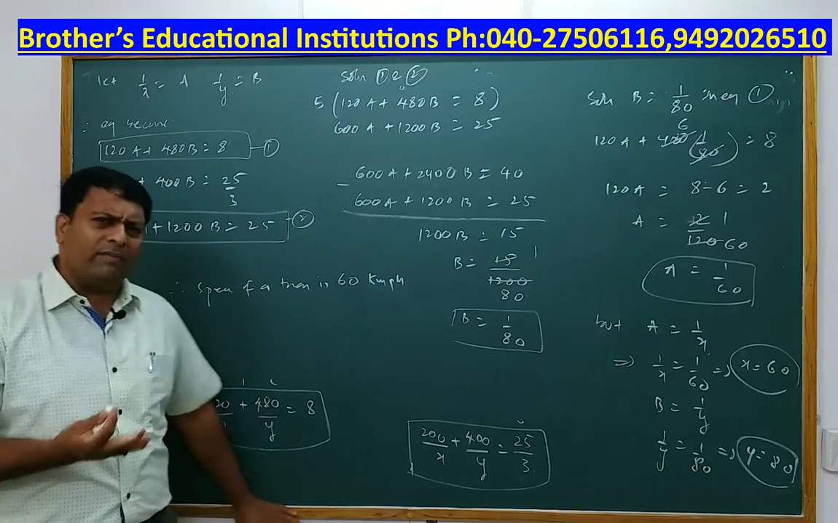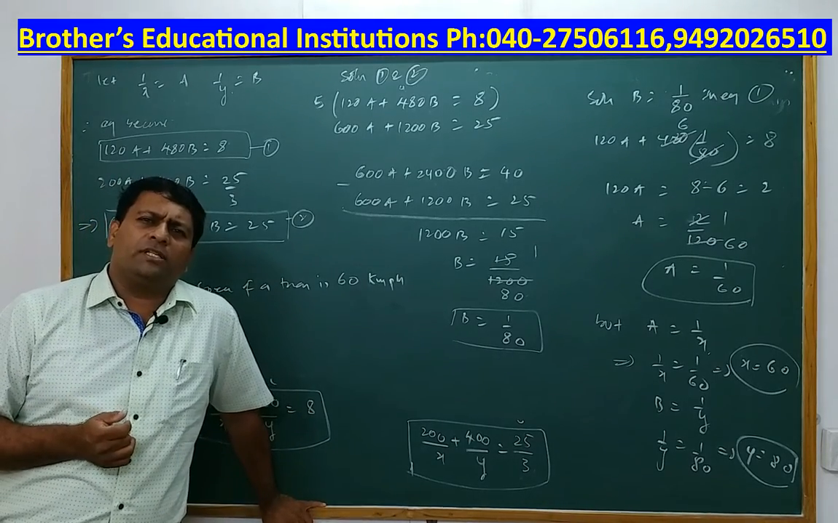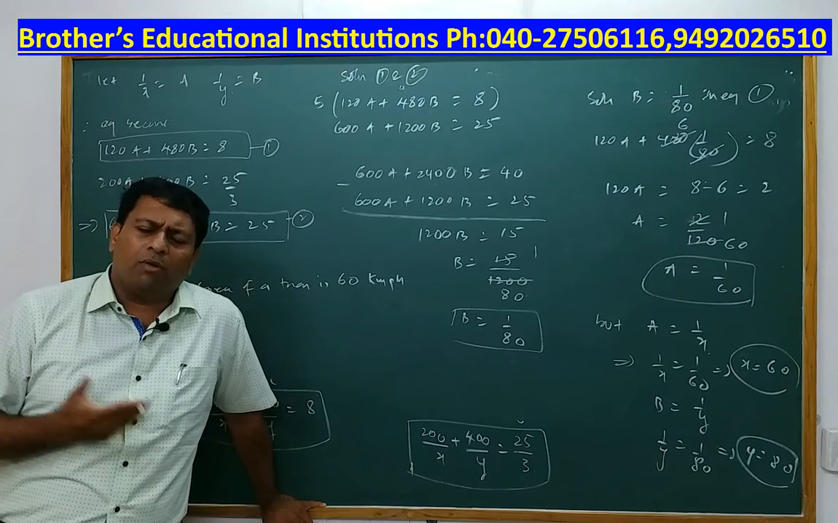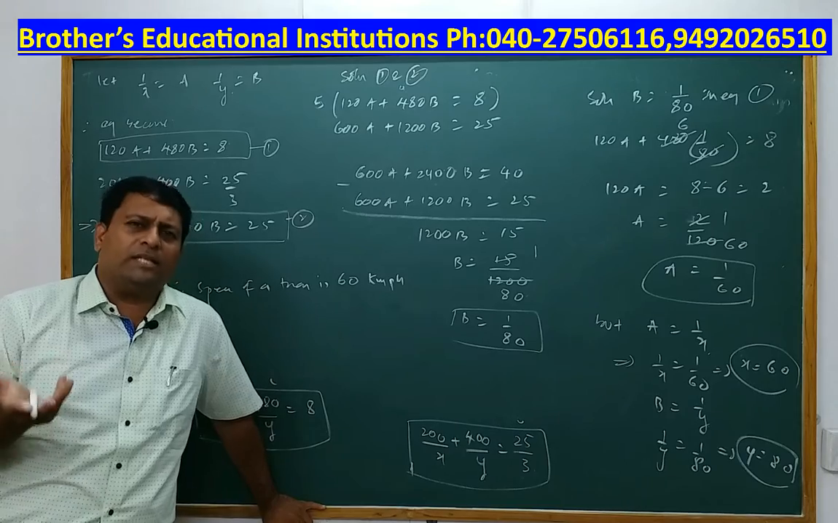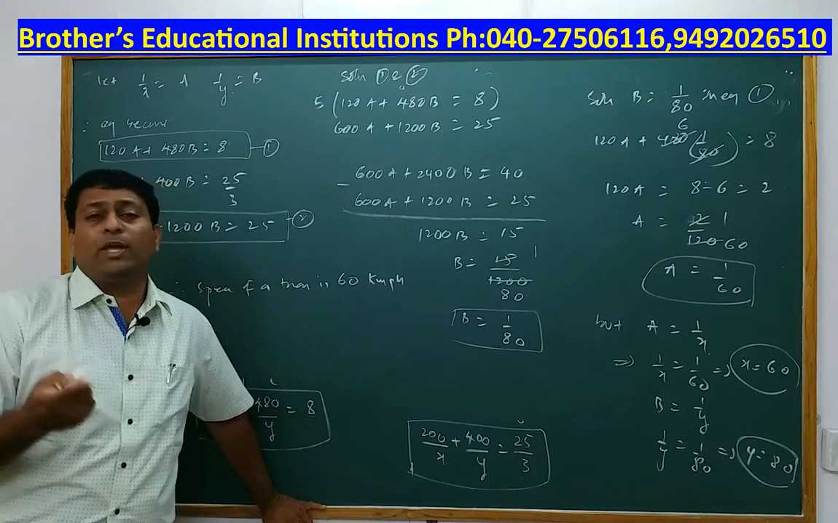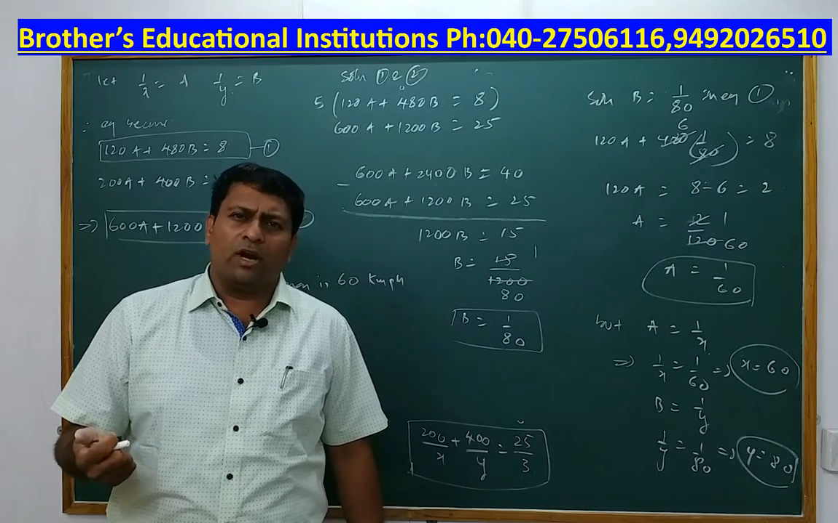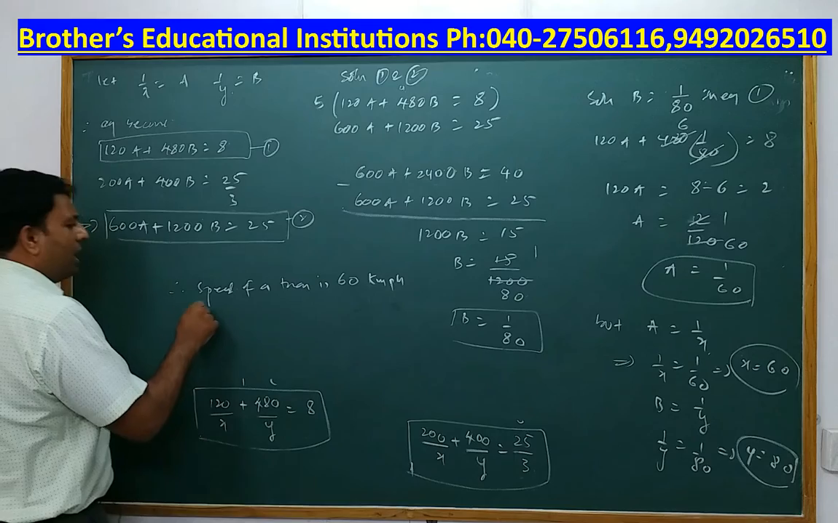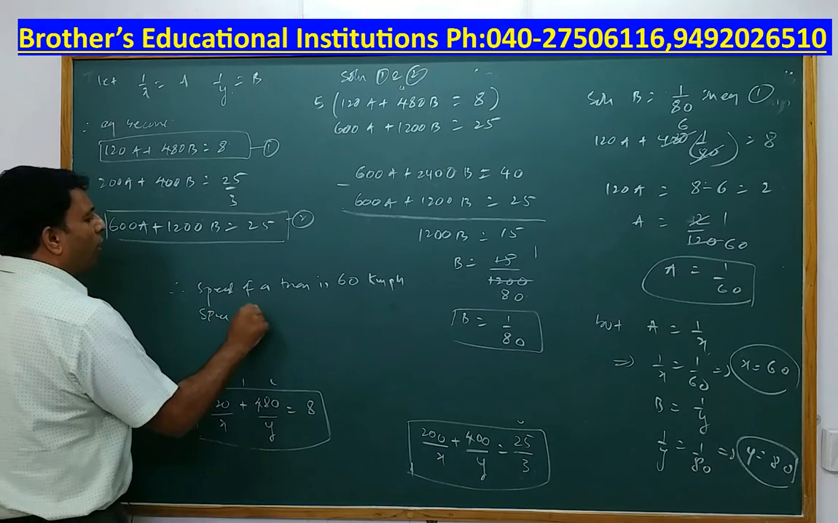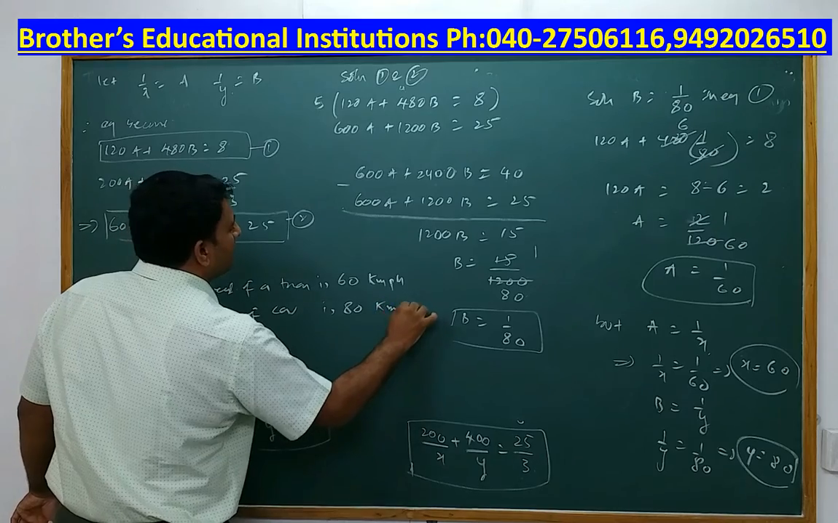Units are very, very important, because if I ask you what is your age, and you just say, sir, I am 16, what shall I assume? Of course, there is a logic. I have to assume that it is 16 years only. But always make sure that if somebody is asking you, you mention the units. So the speed of the train is 60 kilometers per hour, and the speed of the car is 80 kilometers per hour.